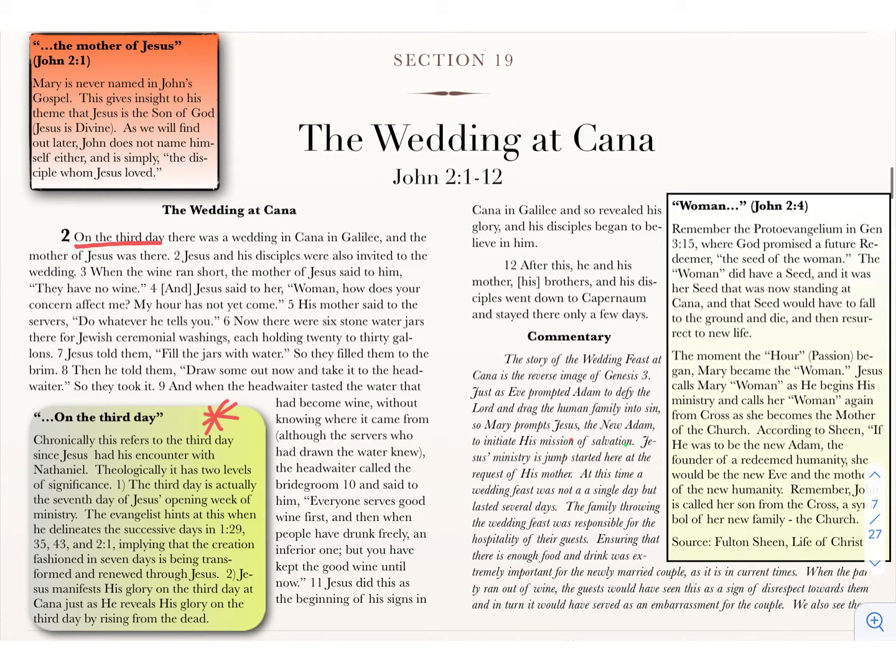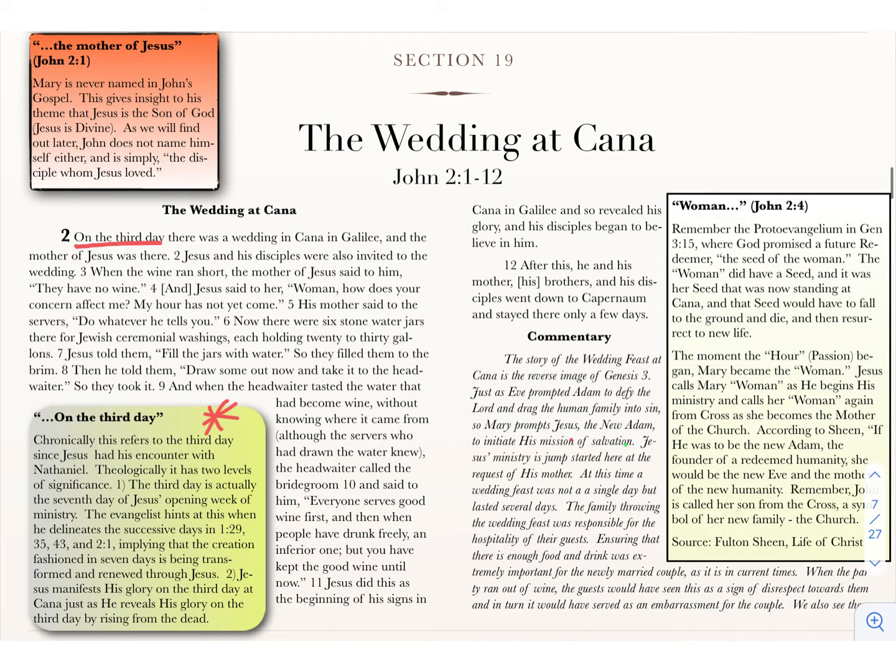This is going to be Jesus's first public miracle. This is the story where Jesus is going to start his mission. So when he does this, he's setting himself on the path of what his life is going to be. And just as on this third day he does it here, he's also going to, we know, reveal his glory on the third day on Easter Sunday. So those things are all connected together here. So that's on the third day.